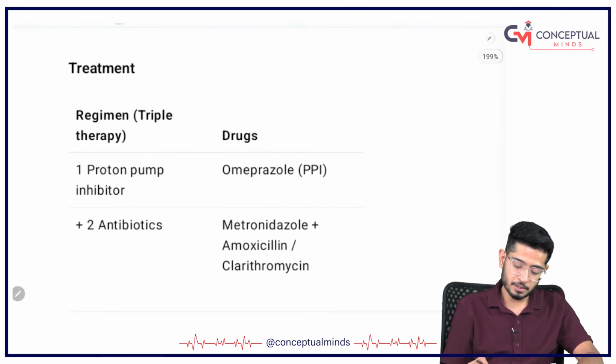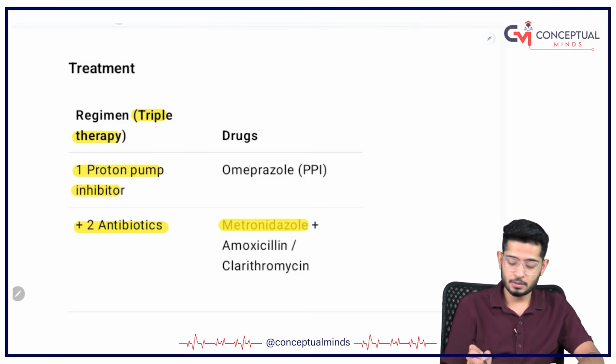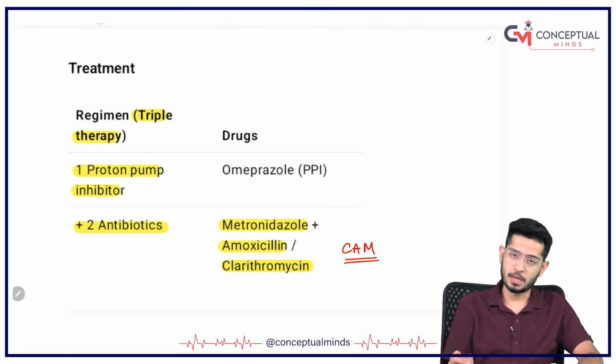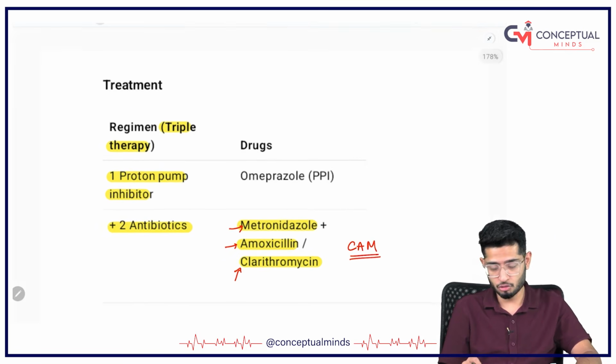What will be the treatment regimen? It is a triple therapy. One is the proton pump inhibitor, plus 2 antibiotics. Metronidazole is a must. Then the other will be amoxicillin or clarithromycin, depending upon your choice. Okay. So remember, the antibiotics CAM are very, very important: C for clarithromycin, amoxicillin and metronidazole.